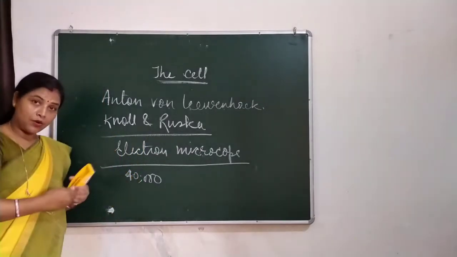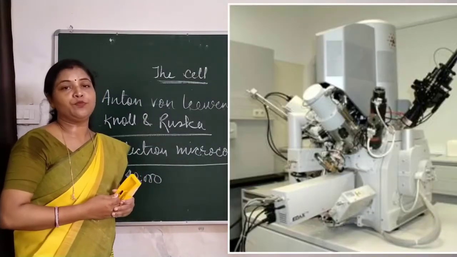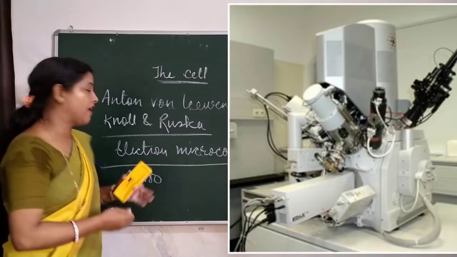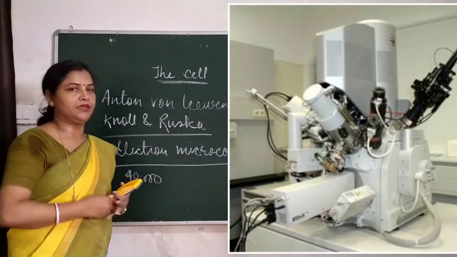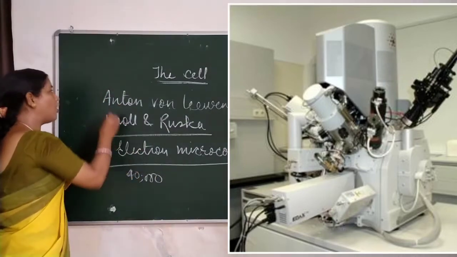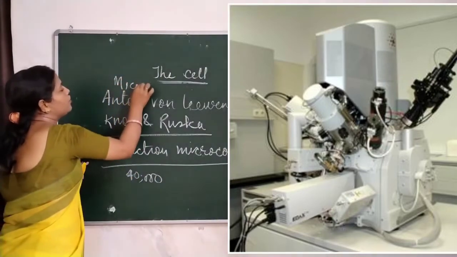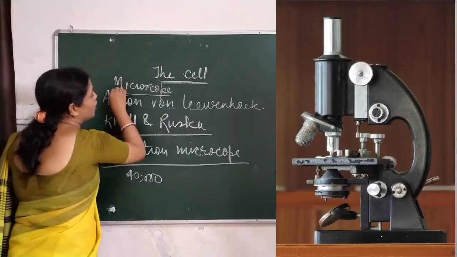Now we have advanced electron microscopes, which can magnify an object 2 lakh times. So the electron microscope was a milestone in the field of biology.